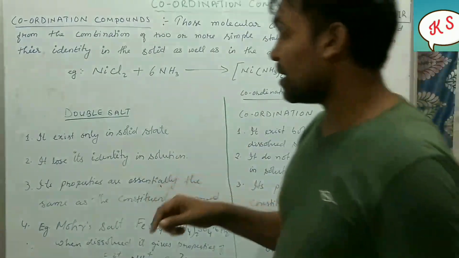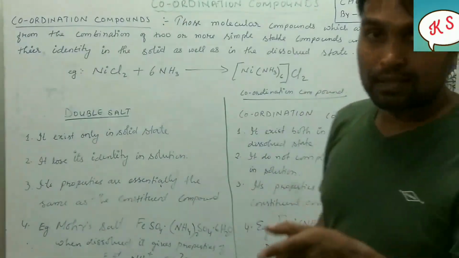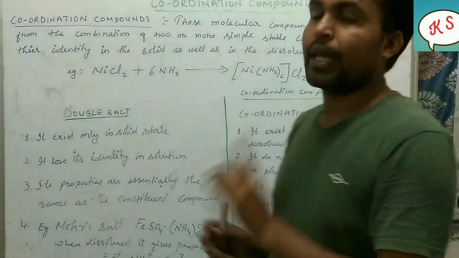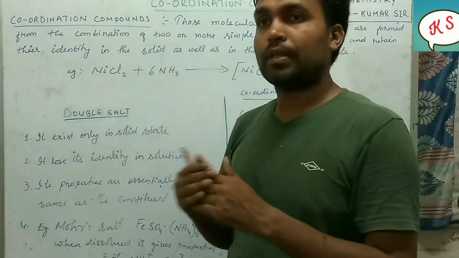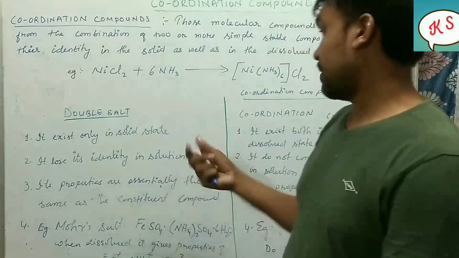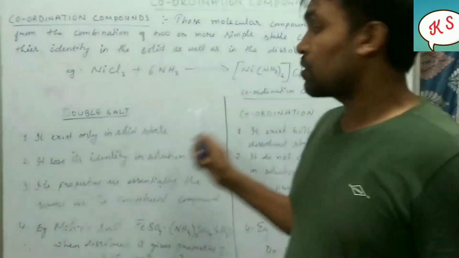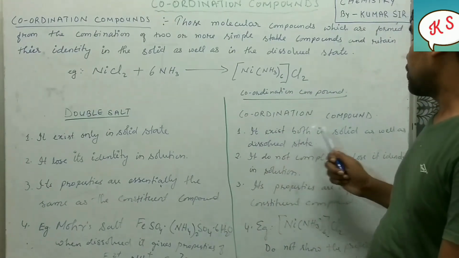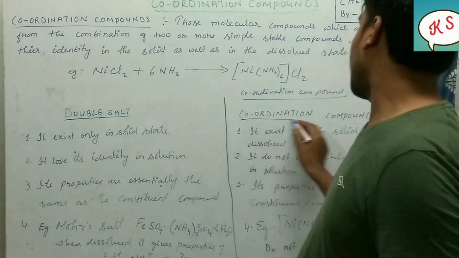Whereas a coordination compound, as I told you, will exist in the solid as well as in the dissolved form when they are mixed with water. When water is added to them, at that point of time also it exists. So a double salt exists only in the solid state, whereas a coordination compound exists both in the solid as well as in the dissolved form. This one you have to remember.